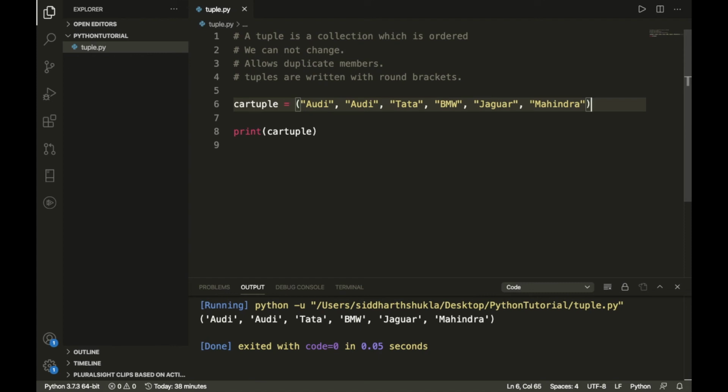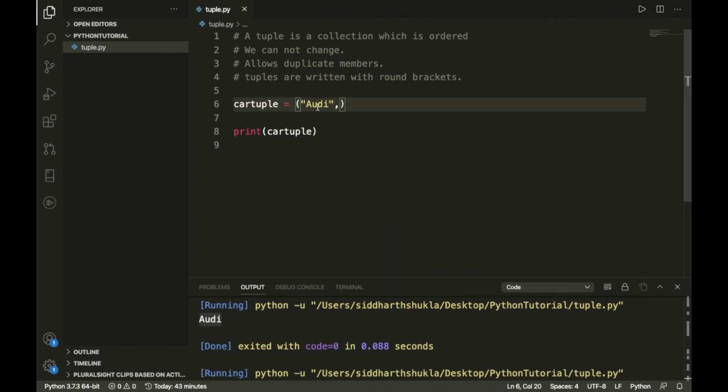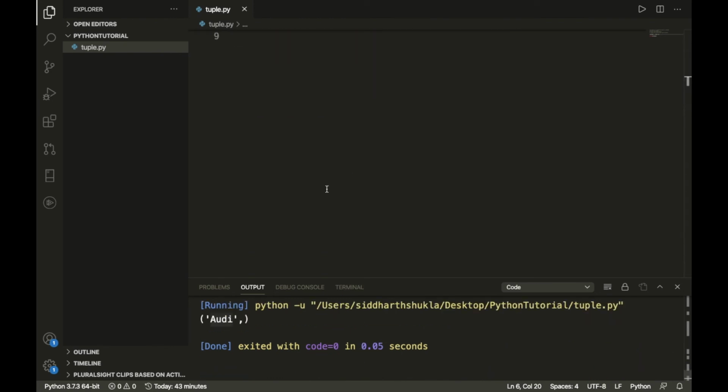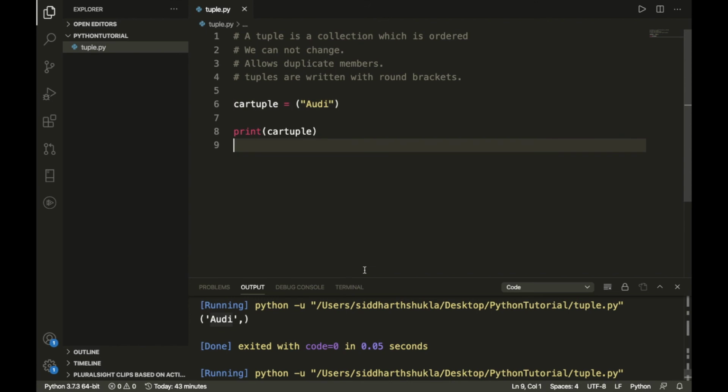Also, if you want to add a single value as a tuple, what you need to do? Suppose I am going to add it as a tuple. So what is this? This is not a tuple, this is a string. And if you want to make it a tuple, then you need to write a comma after your string. Let's see, this is a tuple basically. If we remove this, then we get the value only, the string value. Yes, we get the string value.